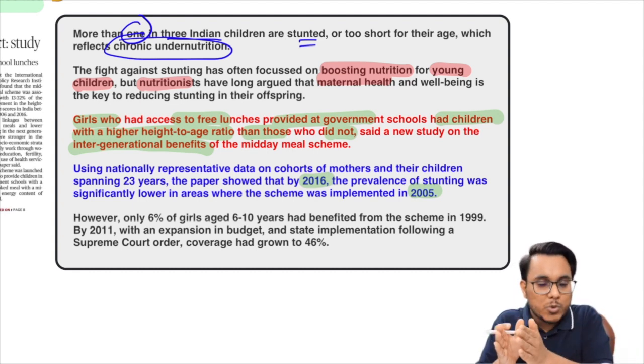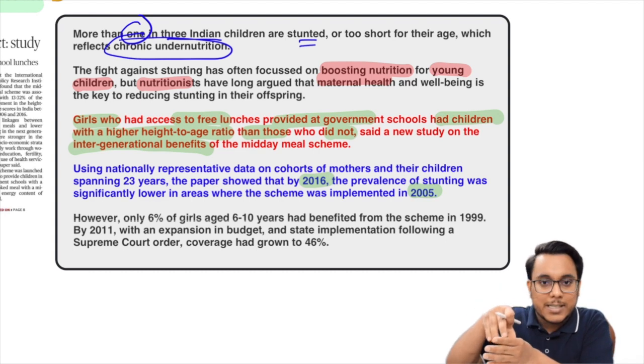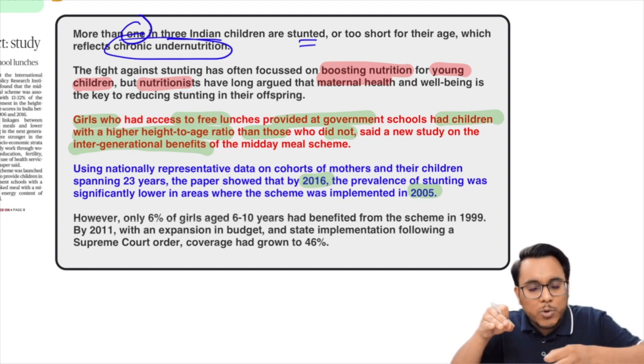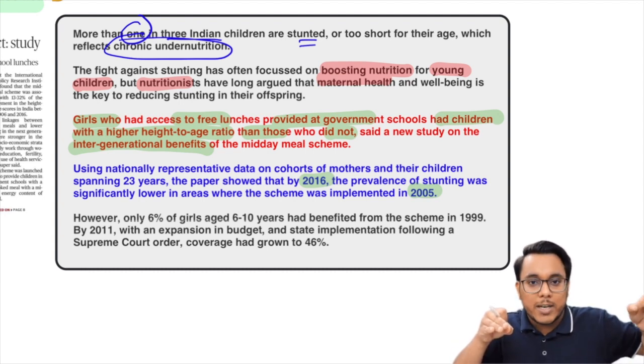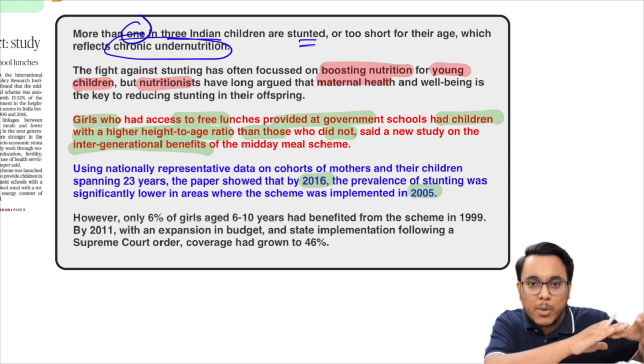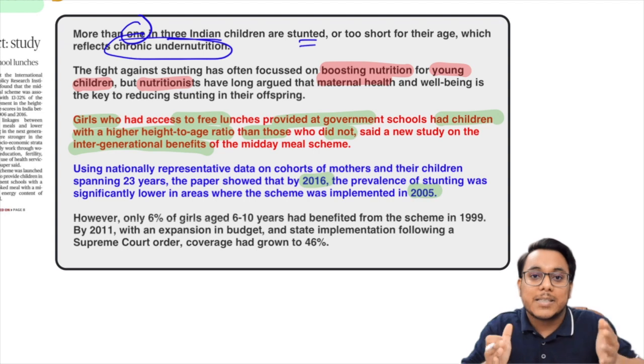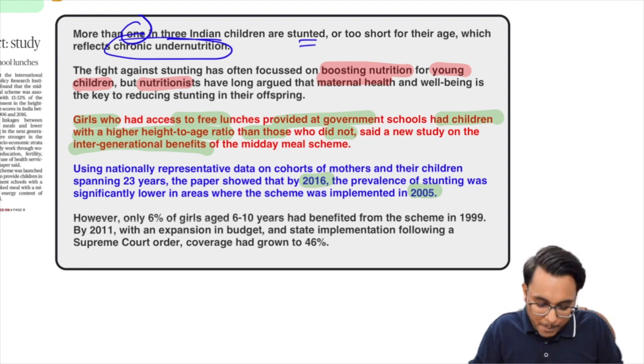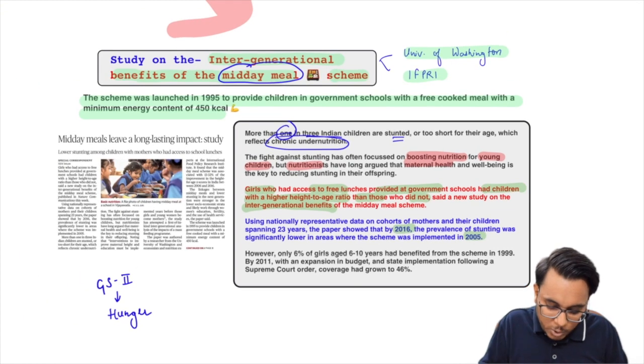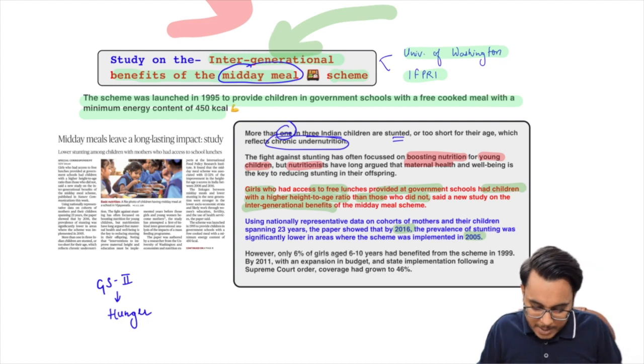Why? Because suppose there is XYZ area, into this XYZ area in 2005 midday meal scheme got implemented. The women, they got the nutrition here. Now around 2012, 13, 14, 15, they are getting married, and when they got married, when they gave delivery to their own children, the children, they were less stunted. Fine. So this particular impact has been shown by the study onto the intergenerational benefits of the midday meal scheme.